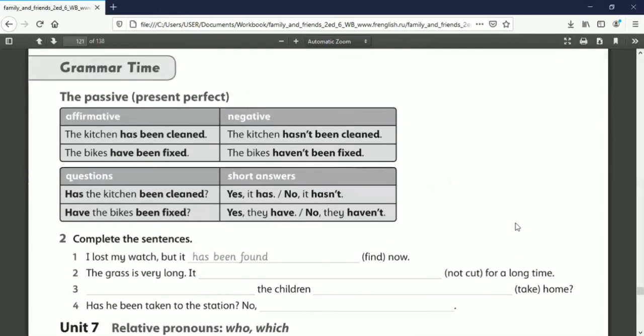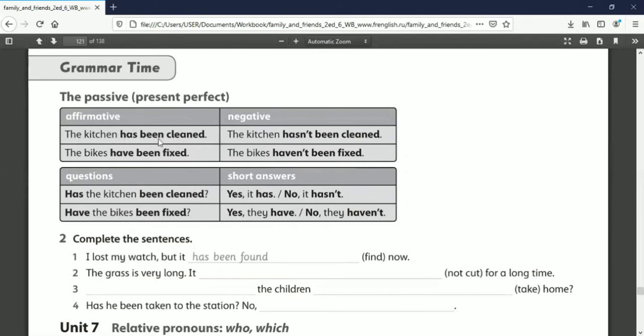Okay, now I will continue with the passive present perfect form. In here, present perfect, we have to use has, followed by been and verb 3. The kitchen has been cleaned.